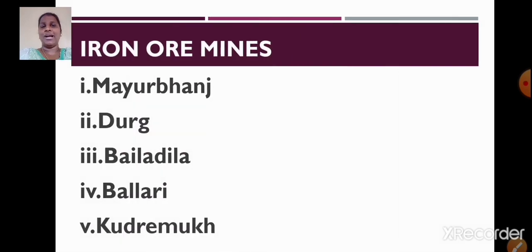Now here are a few iron ore mines which we are going to locate on the map of India. First one Mayurbhanj, second one Durg, third Bailadila, fourth Ballari, fifth Kudremukh. Now students, once you know in which states these iron ore mines are located, it will be easy for you to locate them on the outline map of India.